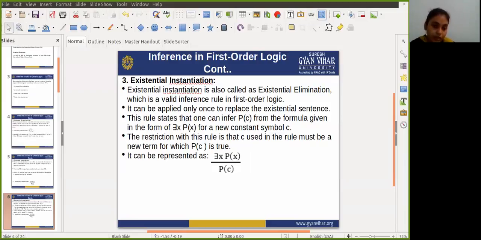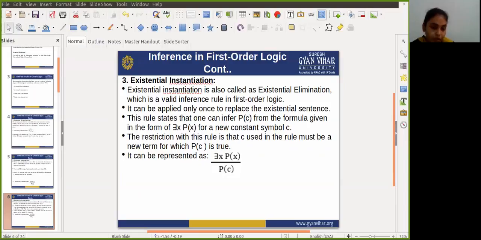The new KB is not logically equivalent to the old KB, but it will be satisfiable if the old KB was satisfiable. So this rule states that one can infer P(c) from the formula given in the form of ∃x P(x) for a new constant symbol c.